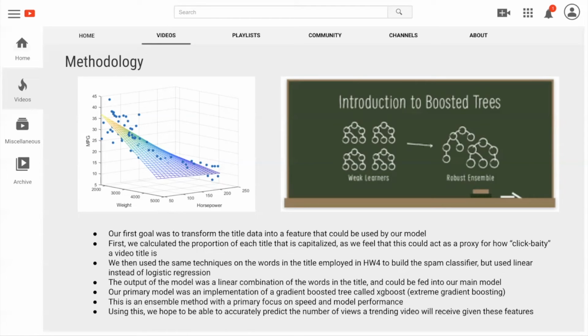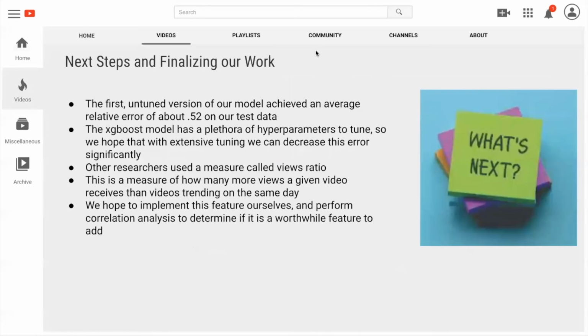We then fed these 2 extra features in addition to our data set into our main model, which is called XGBoost, and that is an implementation of a gradient boosted tree. It's an ensemble method of weak learning decision trees, and it has a primary focus on speed and performance. Using this model, we hope that we'll be accurately able to predict how many views a trending video will receive, given all of these features. Next slide, please. So the very first untuned version of our model achieved an average relative error of about 0.52